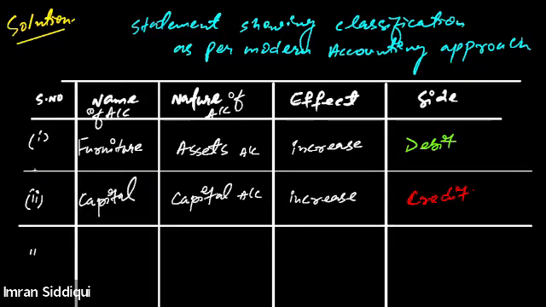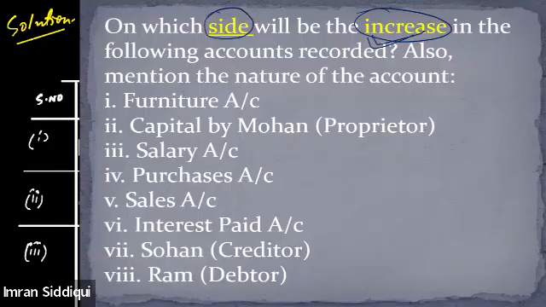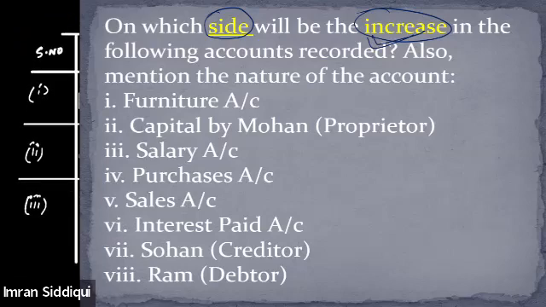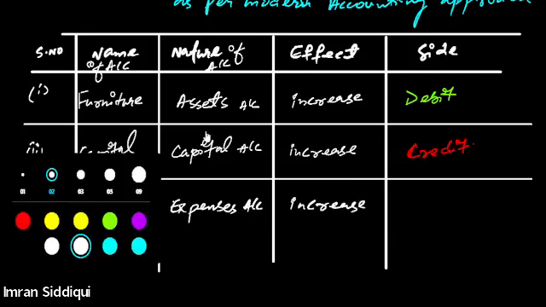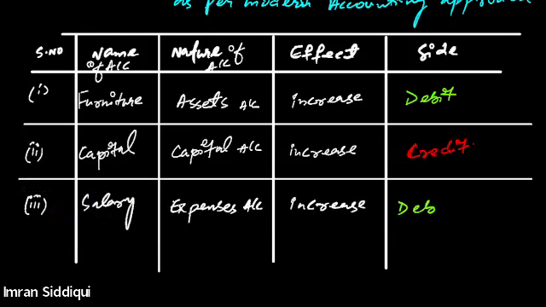Third item is the salary account. Now, guys, tell me, what is salary? Is salary an expense, revenue, asset or liability? Expense. Correct, perfect. Salary is an expense account and expenses are increasing. What did I tell you about expenses? Whenever expense increases, what should we do? Debit. Perfect, very good. It should be debited.